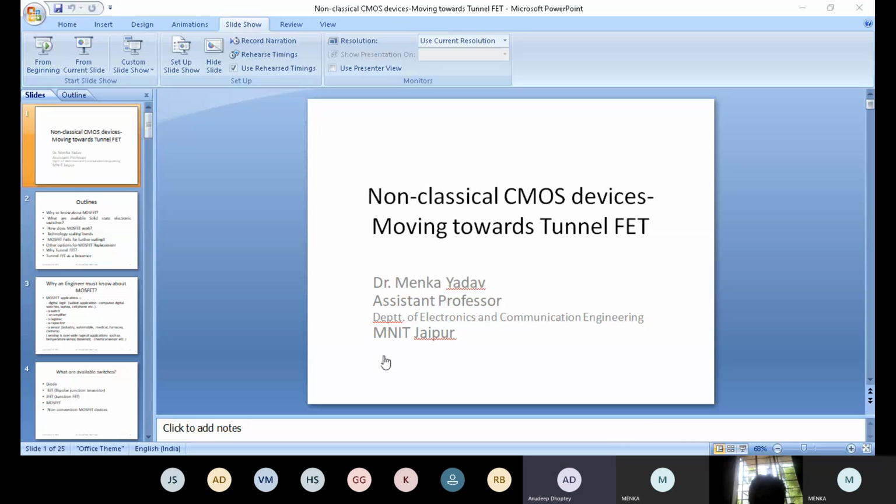Ma'am is mainly working in device characterization, MEMS and sensor networks, digital and analog CMOS circuits, machine learning approaches, MEMS and nano electronic devices, modeling and simulation. Ma'am has more than 10 publications in reputed journals and conferences, is currently supervising 3 PhD scholars, and is also working on 2 research projects.